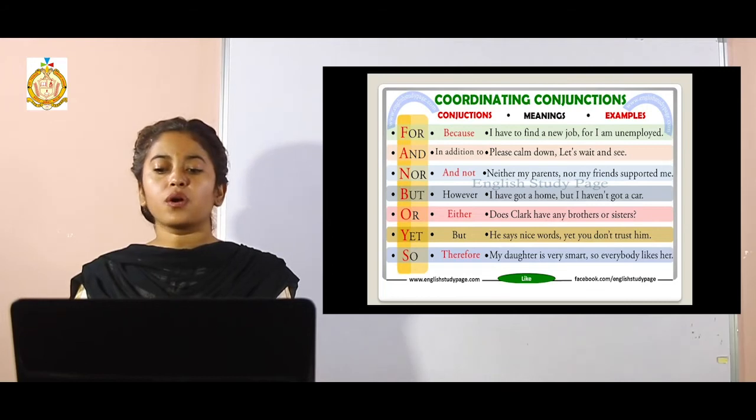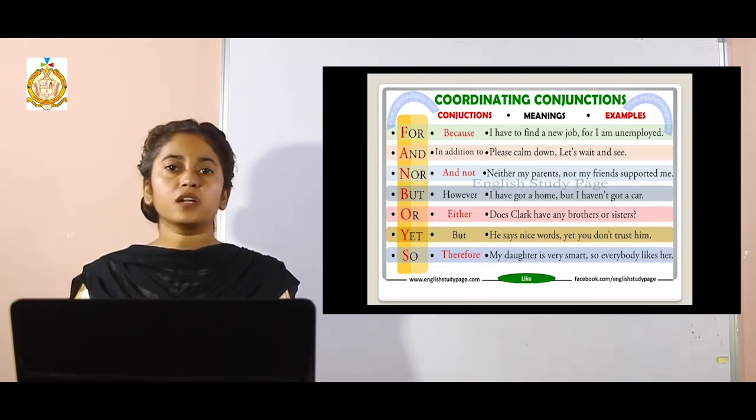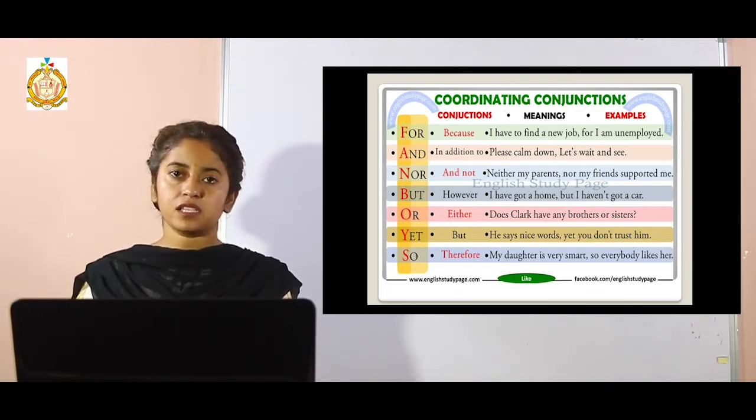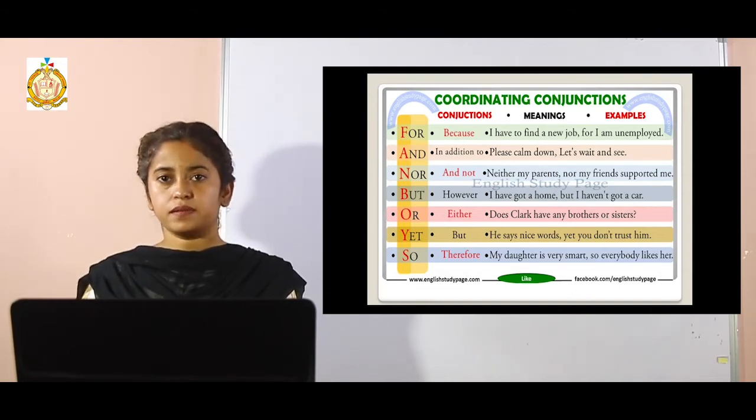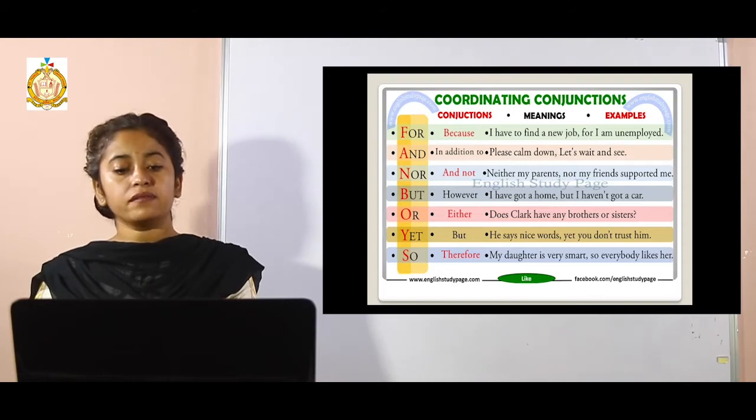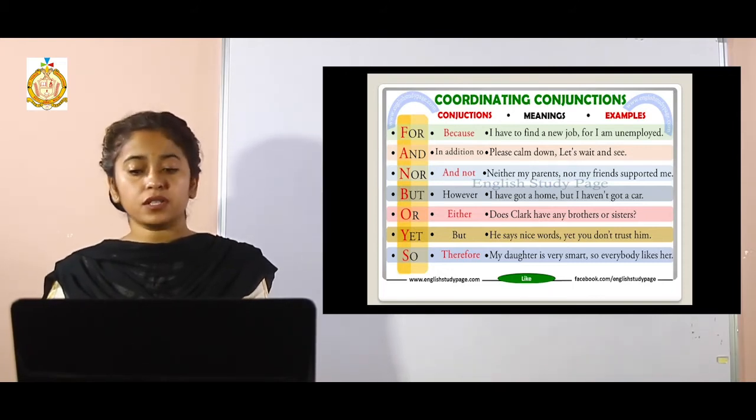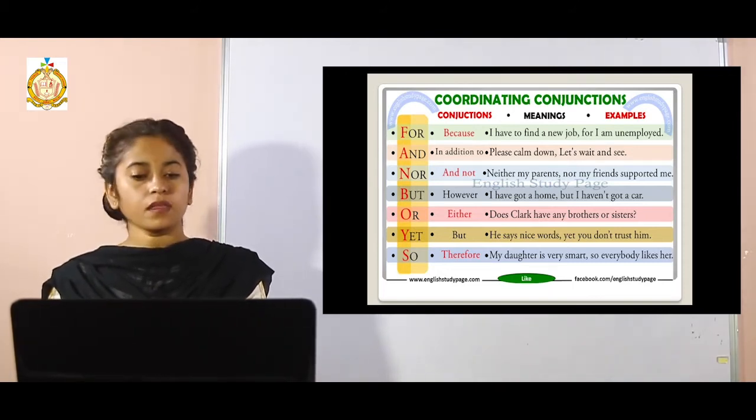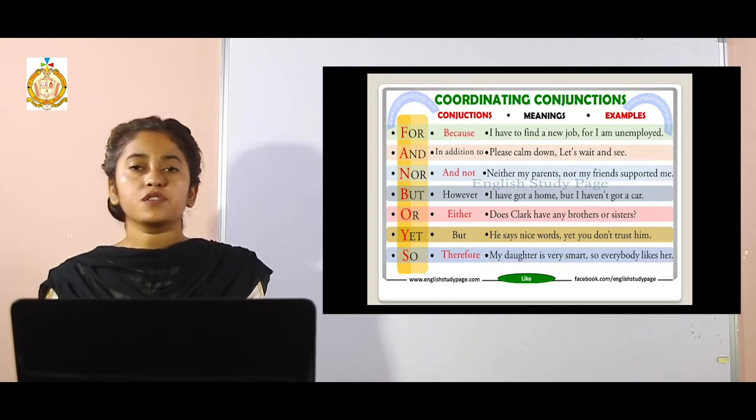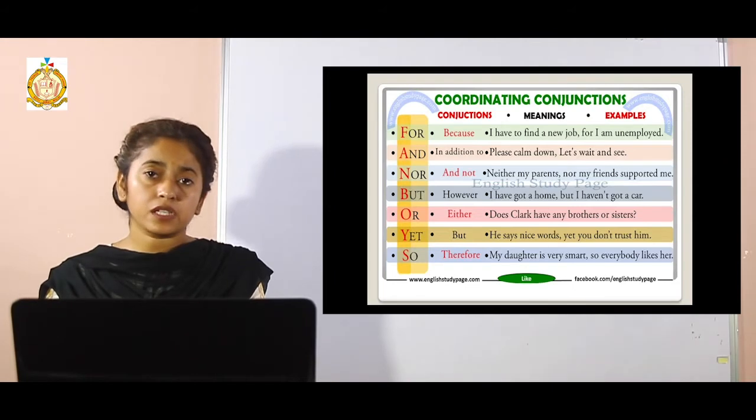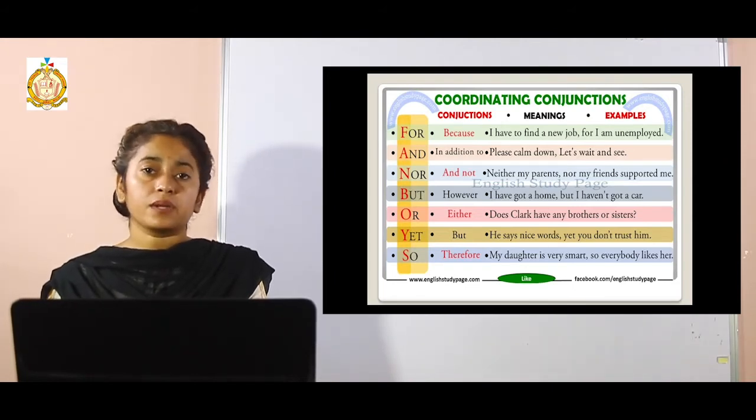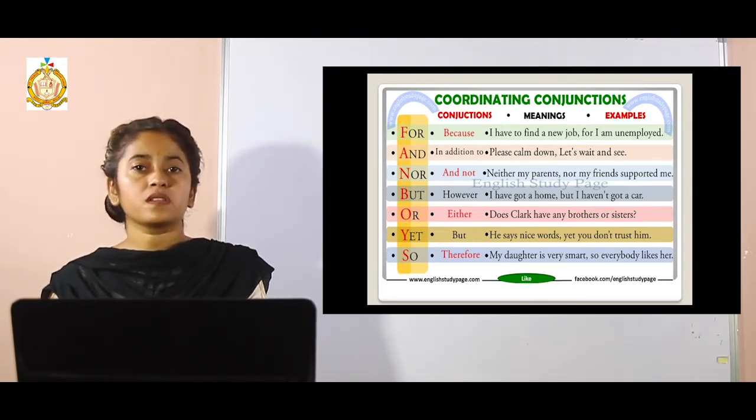Neither my parents nor my friends supported me. That means none of them, neither the parents nor his friends, has supported him. Next is but. However, I have got a homework but I haven't got a car. But is used in the meaning of however itself, that even if I am in this situation, I am unable to perform something.